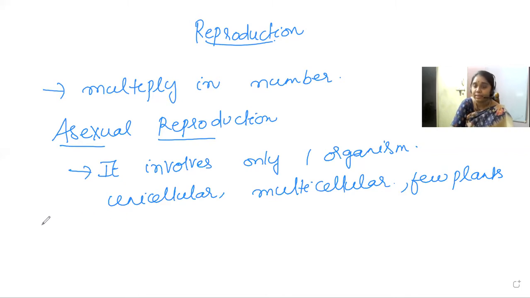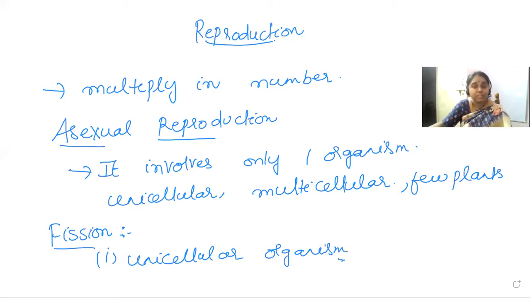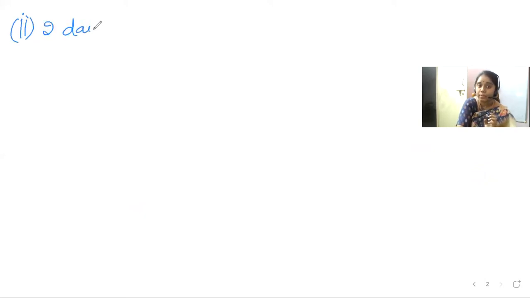The first method, you can say, is fission. Fission is mostly common in unicellular organisms, that means organisms which have only one cell. When an organism reproduces itself by fission, it results in the formation of two daughter cells. So two daughter cells are produced.